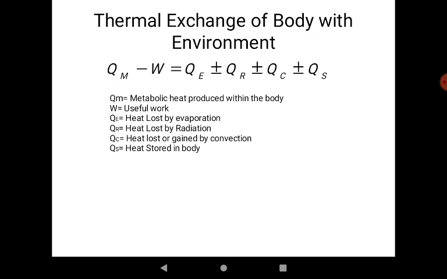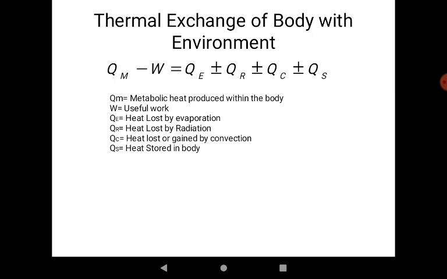These eatables produce energy when we consume them, and the capability of our body to extract energy from a particular food is generally termed the metabolic heat produced within the body, denoted here with QM. And we do some useful work, which can be regarded as a useful entity, shown here as W. So the difference of these two would be the extra amount of heat that is produced by the food or eatables that we have consumed.